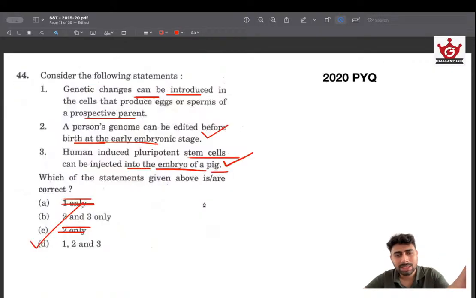The 2021 question has connections to more than 2 questions in 2020. So that's how UPSC asked the question, so it's worth looking into it. Also try to learn about these.